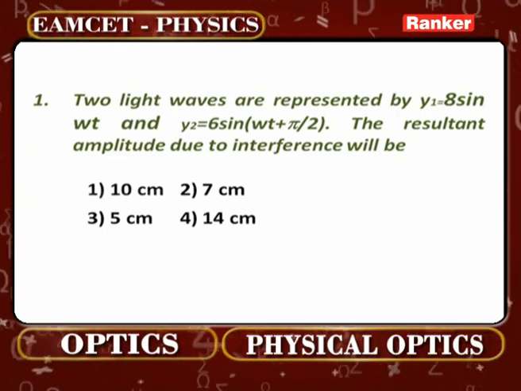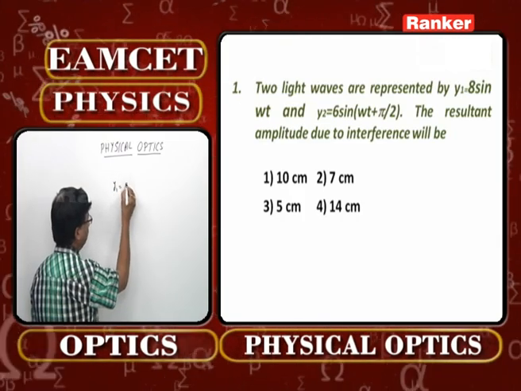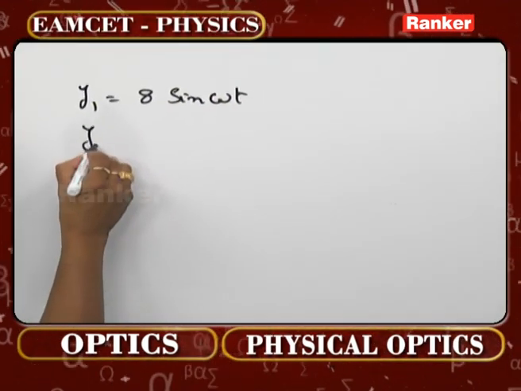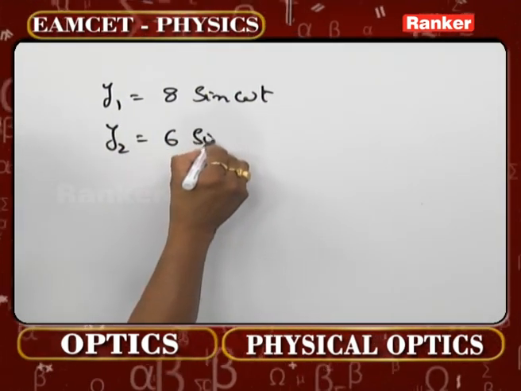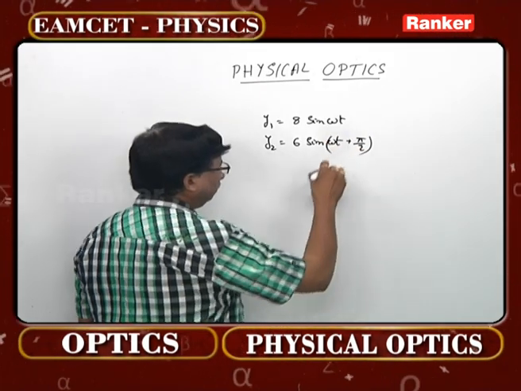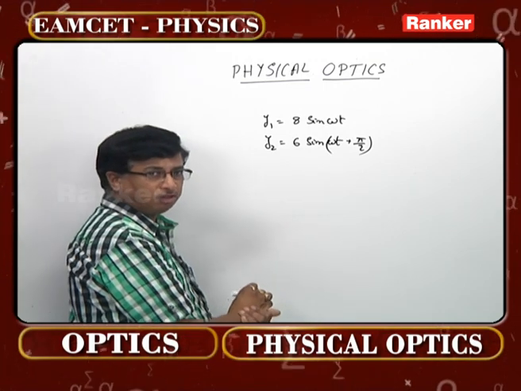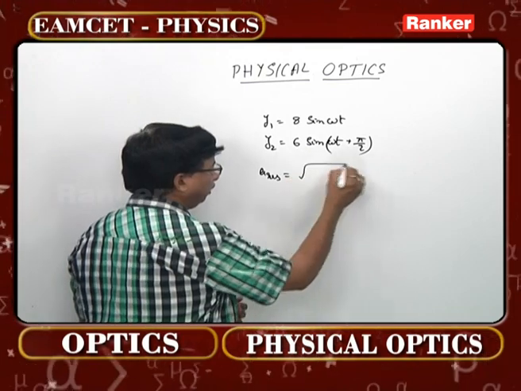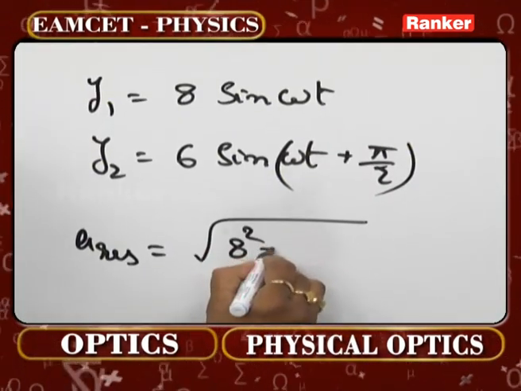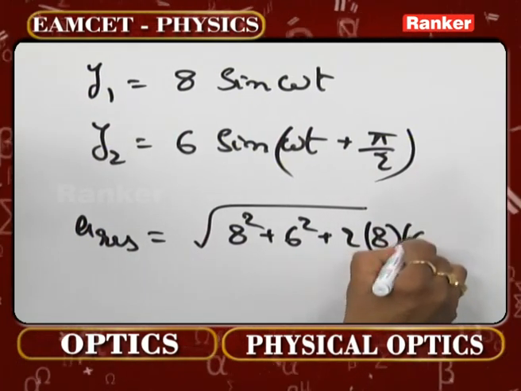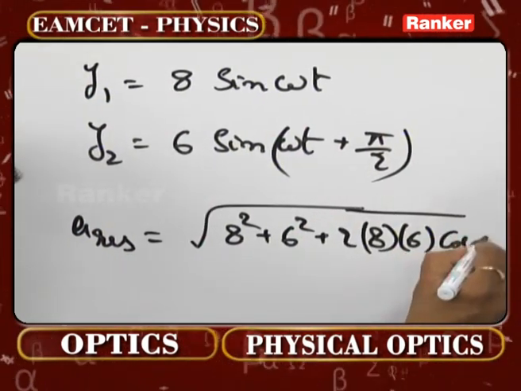We know y1 is 8 sin omega t and y2 is 6 sin omega t plus pi by 2. You can understand pi by 2 is the phase difference between these two. Then what will be the resultant amplitude? Root of 8 square plus 6 square plus 2 into 8 into 6 into cos pi by 2.